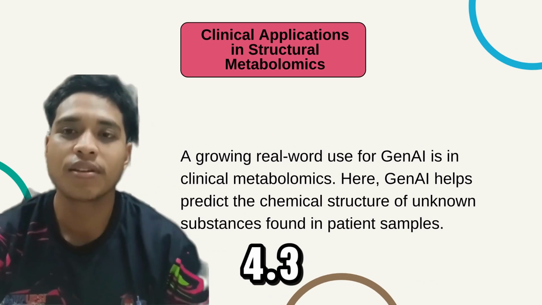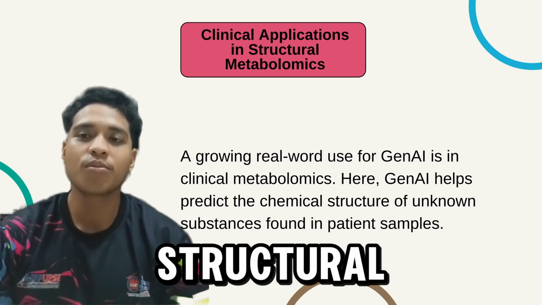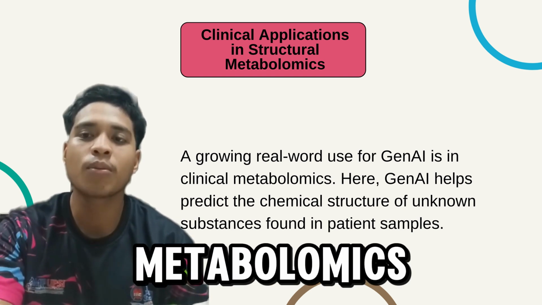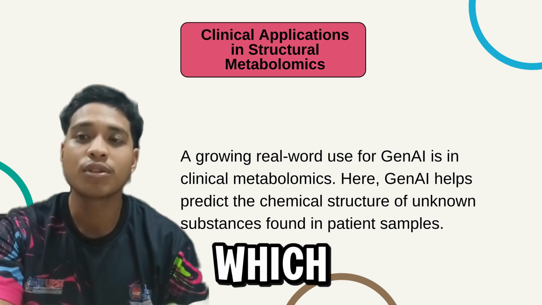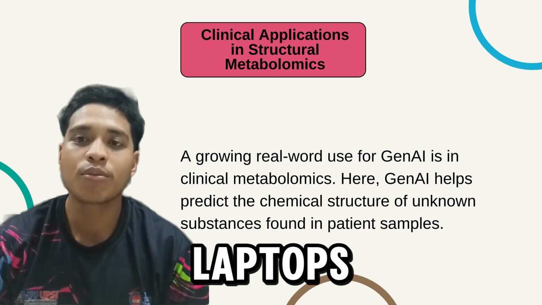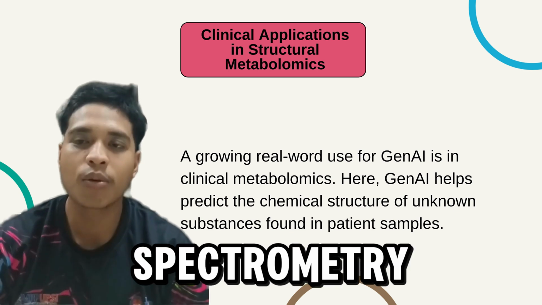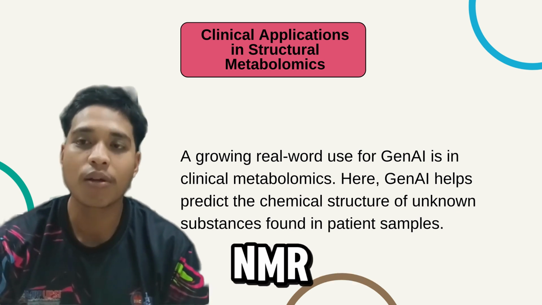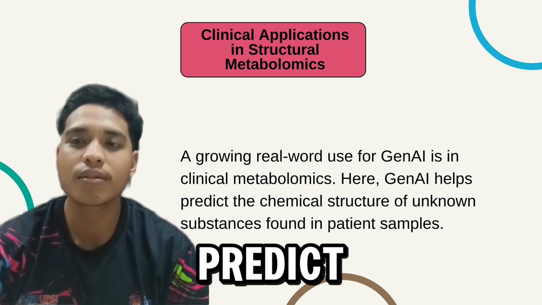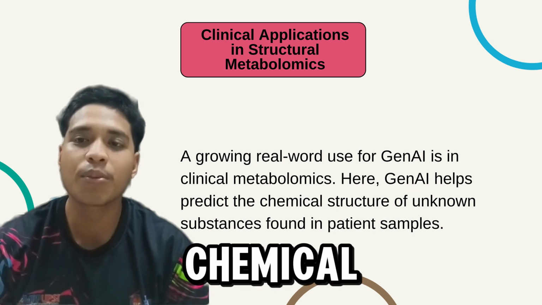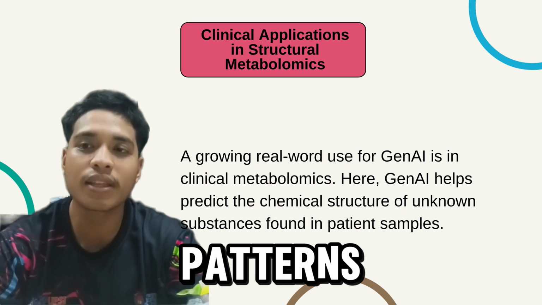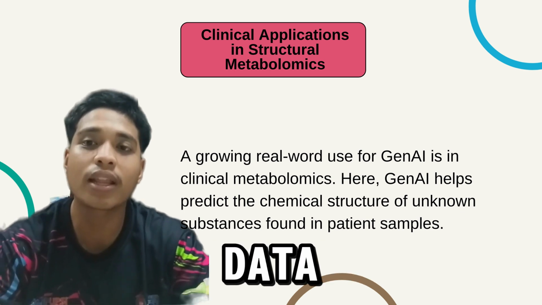For 4.3, clinical application in structural metabolomics, Gen AI is now used in clinical metabolomics which studies chemicals in patient samples. When lab tools like mass spectrometry (MS) or NMR detect unknown chemicals, Gen AI can predict what those chemicals might be, analyzing the signal patterns and comparing them to known data.